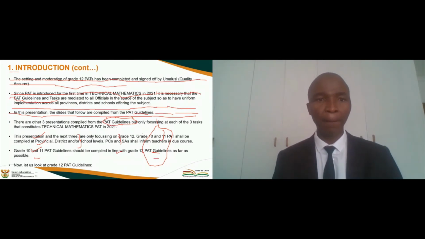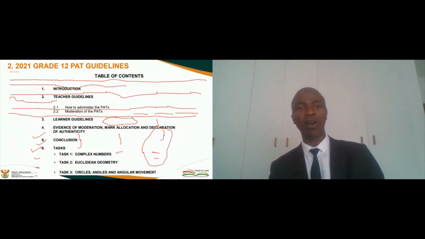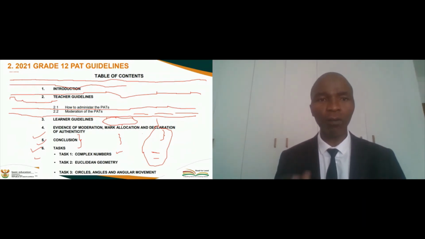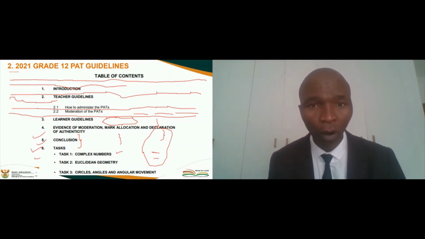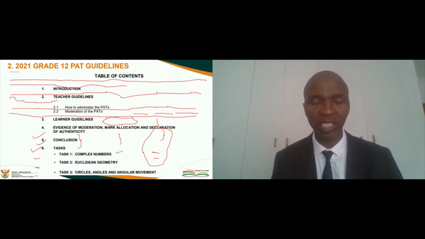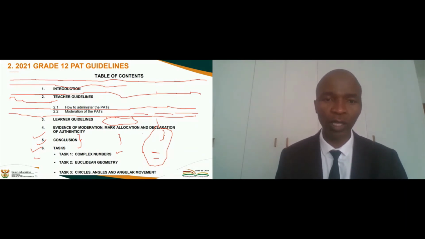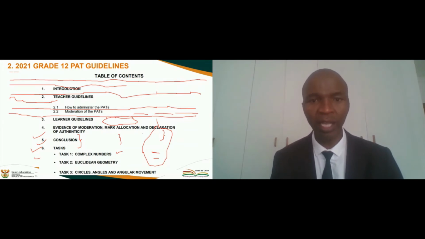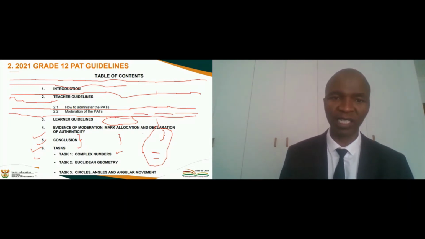Right. I think I've already talked about some of these, and then okay, for now, that is for the introduction to the PET guidelines, colleagues. This is the document that you should be having. If you don't have it, you can quickly go to the website and download it now. It is there. You can just say technical math. Even if you go to Google and say technical math 2021 technical mathematics PET, and simply it will pop out, or just go to the DBE website and look for practical assessment tasks.